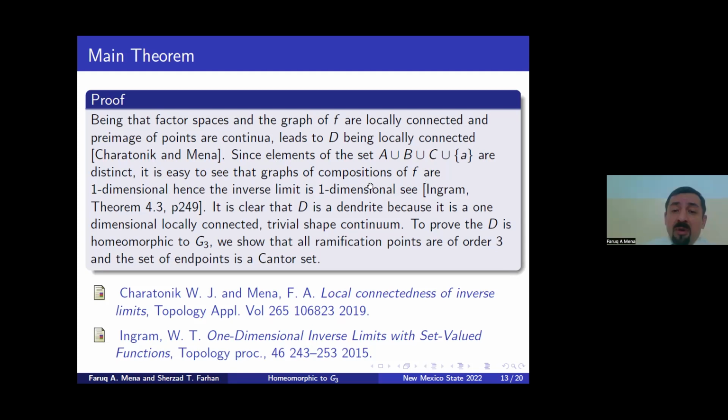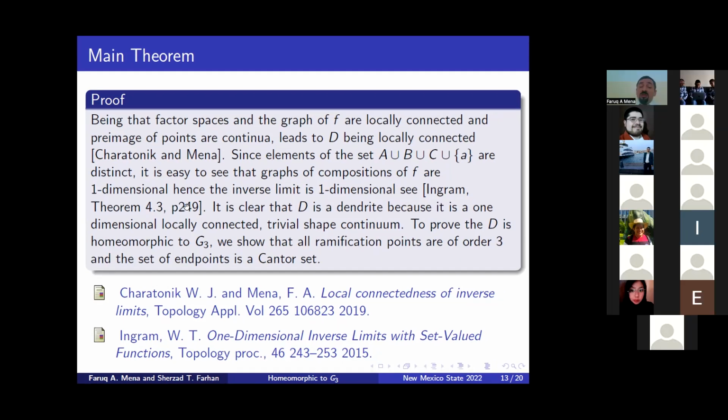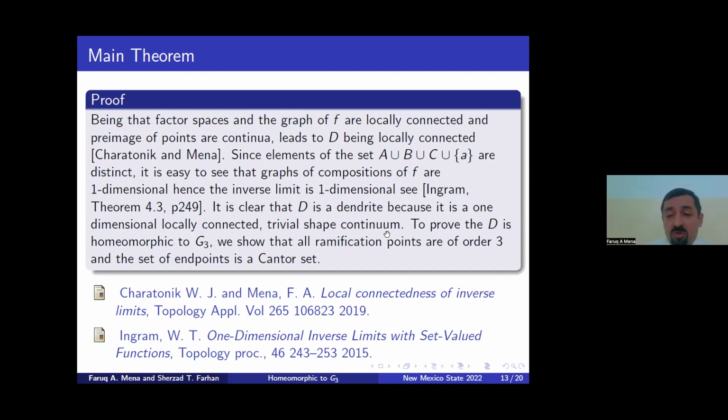So by Ingram's theorem, we know that the dimension of the inverse limit is one. So we just proved that D, the inverse limit, is a dendrite because it is a one-dimensional locally connected trivial shape continuum. So it remains to prove that D is homeomorphic to G3.